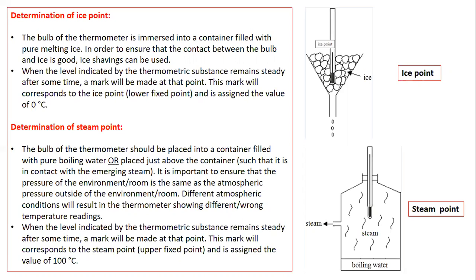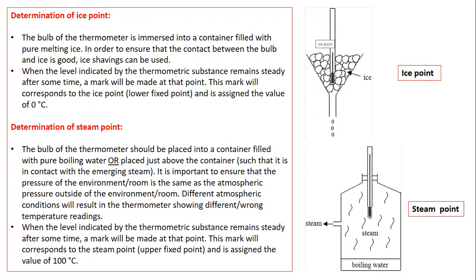When the water starts to boil, the physical state of the water changes from liquid to steam, and the steam is less dense, so the steam rises up and comes in contact with the bulb of the thermometer, and you just wait for a certain time, and it is clearly visible that the mercury level inside the thermometer starts to rise, and after a certain period of time the mercury level becomes steady at 100 degrees centigrade. So this steady mercury level at 100 degrees centigrade shows that there is no further change in temperature.